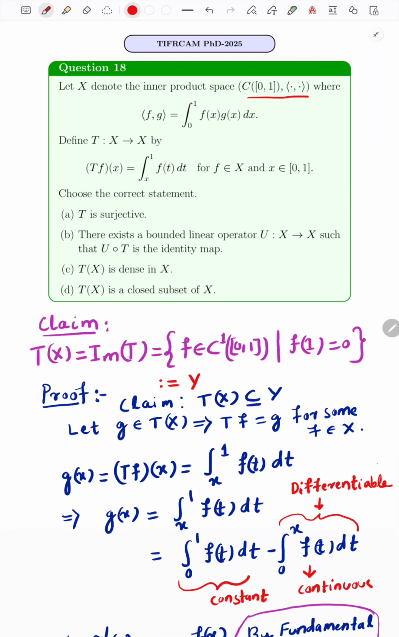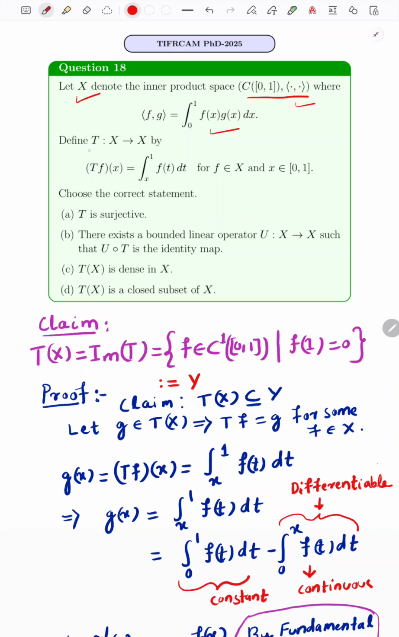C01 is an inner product space. C01 is the continuous function space, and this space is associated with an inner product defined in this way: the inner product of the functions f and g is equal to the integral from 0 to 1 of f of x times g of x dx, and this space is denoted by the capital X.